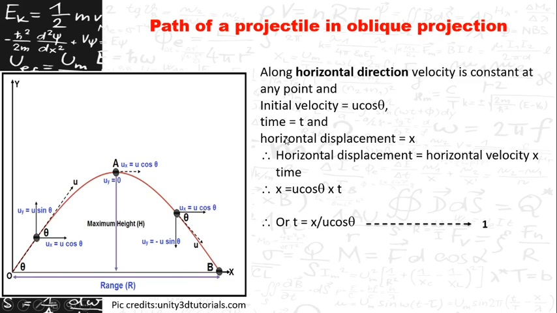Therefore, from the definition, horizontal displacement is equal to horizontal velocity into time. That is, x is equal to u cos theta, which is the horizontal velocity, into t, or t is equal to x by u cos theta. Let it be equation 1.